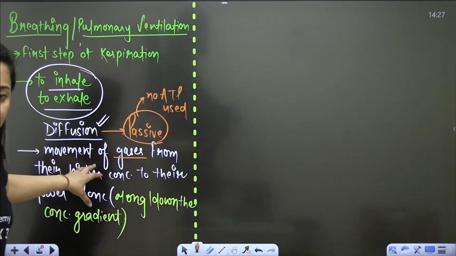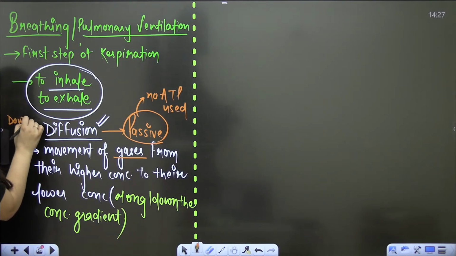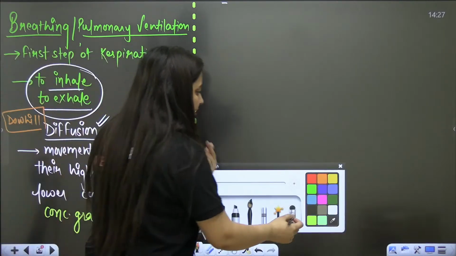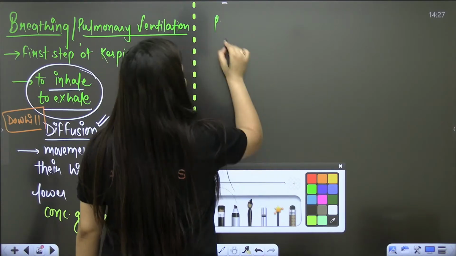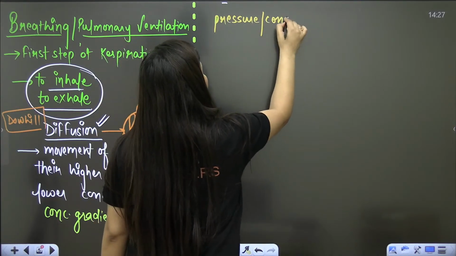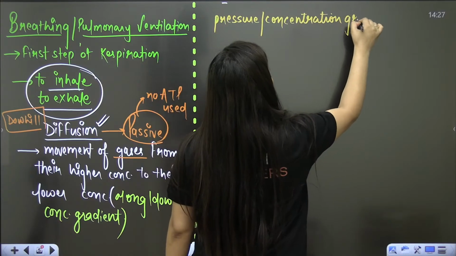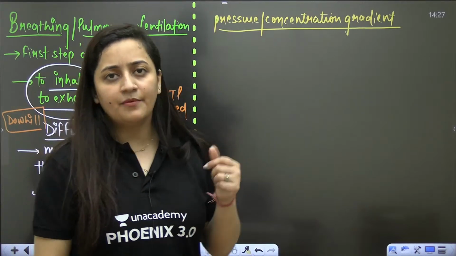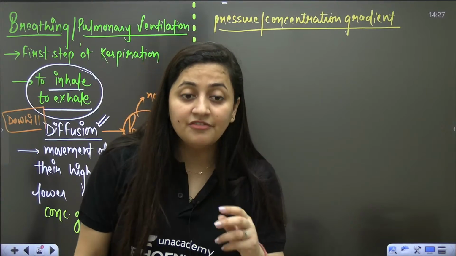Right? So as some students are saying in the chat section, ma'am, it is the downhill transport, downhill movement. Yes, you are right. So when we talk about diffusion, we are going to talk about the concentration or the pressure gradient. What are we going to consider, students? We will be talking about the pressure or the concentration gradient. Understood? So what is the meaning of this gradient? Pressure and concentration gradient, the difference in that pressure, the difference in the concentration.